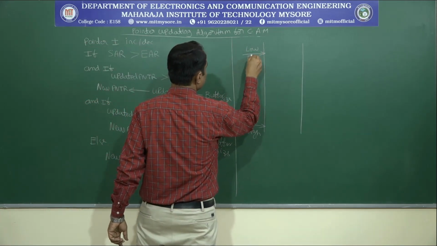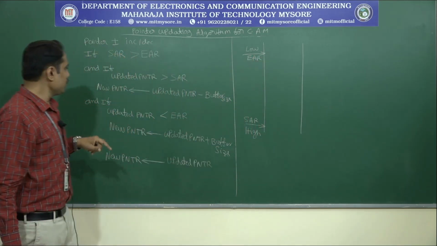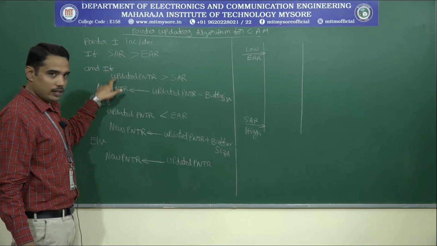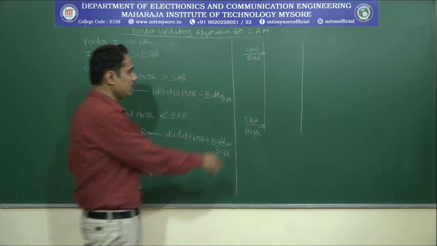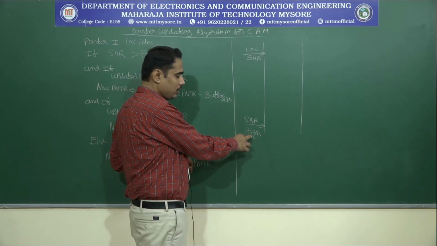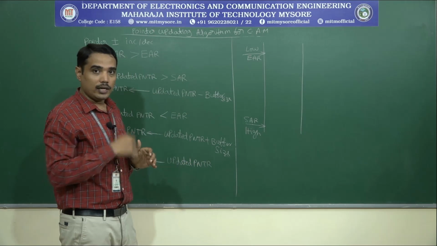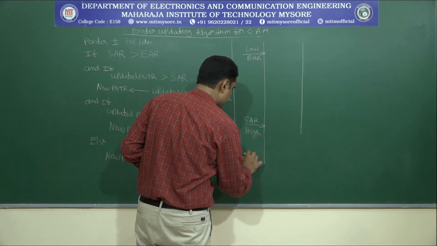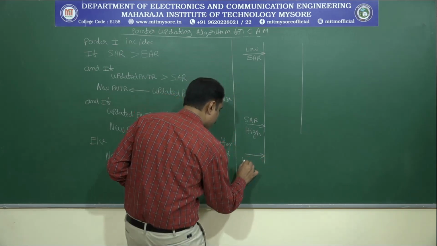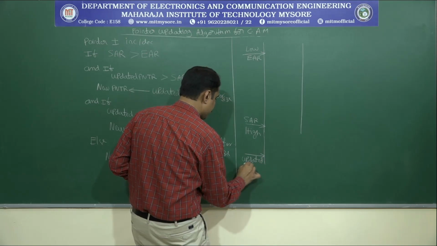Low. I can write EAR pointing here. Then what is the condition? If updated pointer is greater than SAR, that means SAR is pointing already with respect to the higher address. The updated pointer is greater than the SAR value. That means somewhere around here I can write the updated pointer.